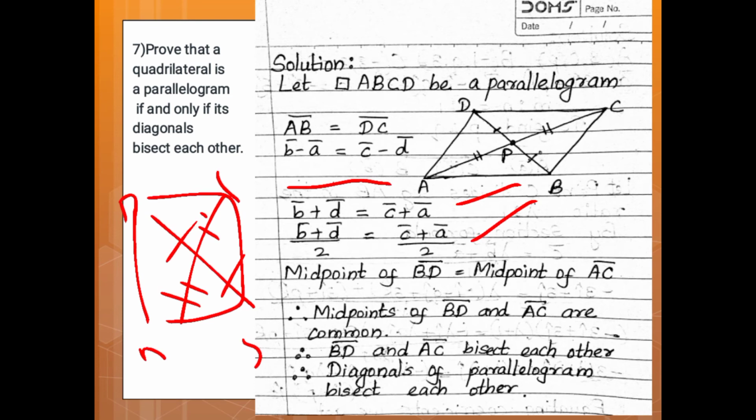Therefore, the midpoint of BD vector is equal to the midpoint of AC vector. Therefore, the midpoint of BD vector and AC vector are common. Therefore, BD vector and AC vector bisect each other. Therefore, the diagonals of a parallelogram bisect each other.